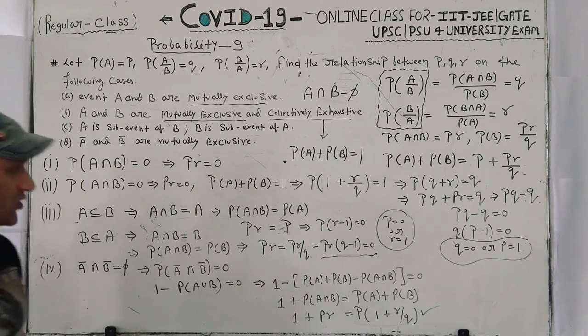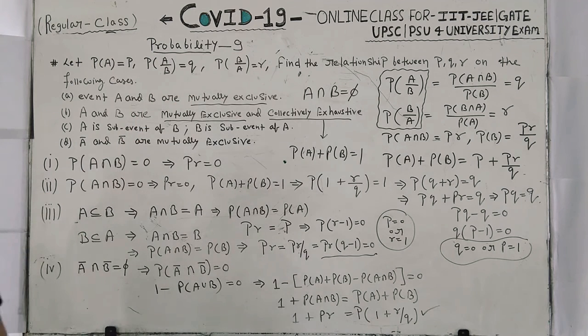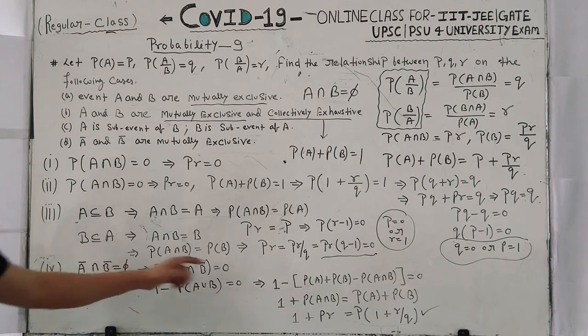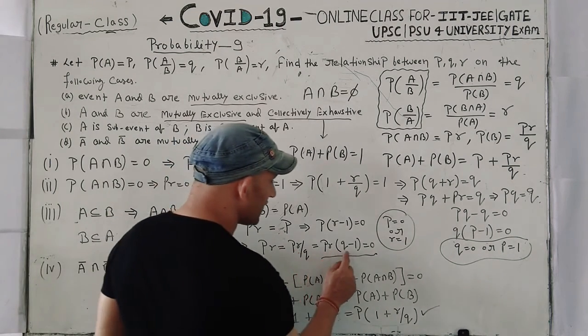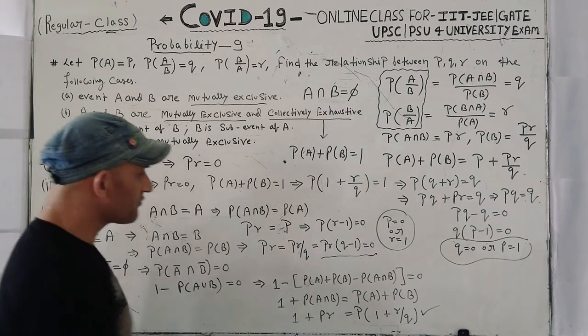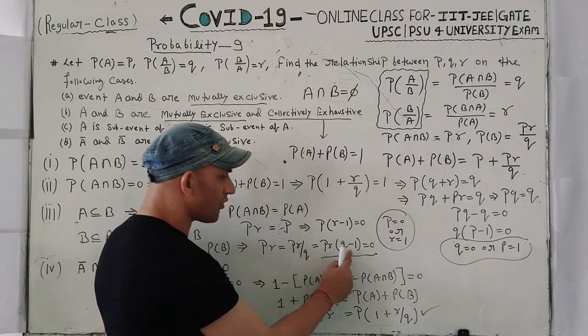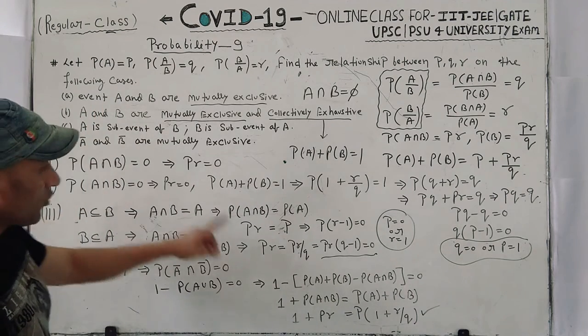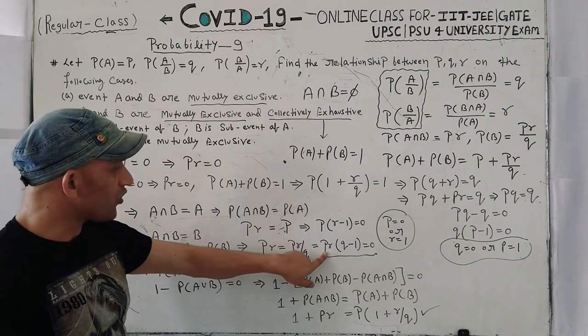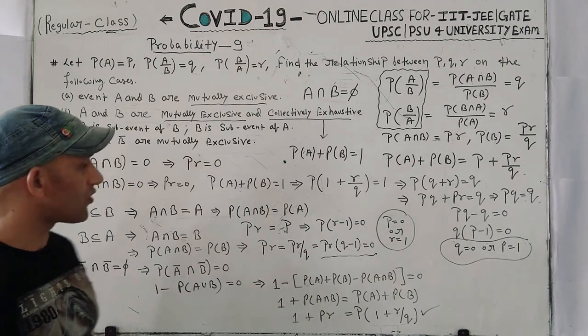Okay, this is the relationship between P, R and Q. This question they have asked. Now in the previous question we have written R is equal to 0 and P is equal to 0. Here also R is equal to 0 and P is equal to 0. If product of the three values is equal to 0, in this condition maybe this is 0, this is 0, or all are 0. But the question is whether this is 0 or not.